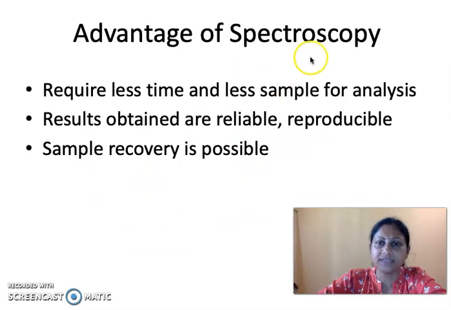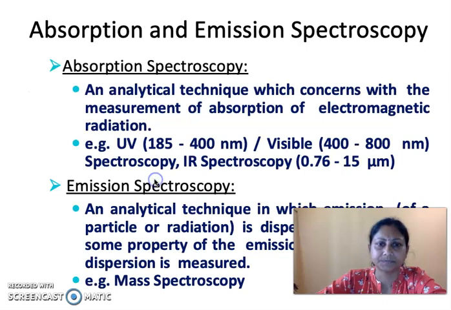Now, what is the advantage of spectroscopy over classical methods? It requires less time and less sample for analysis. The results obtained are very accurate, reliable and reproducible, and sample recovery is possible. Because of all these parameters, the spectroscopic methods are at a greater advantage as compared to the classical methods. Now, as I said earlier, spectroscopy is of two types, the absorption spectroscopy and the emission spectroscopy.